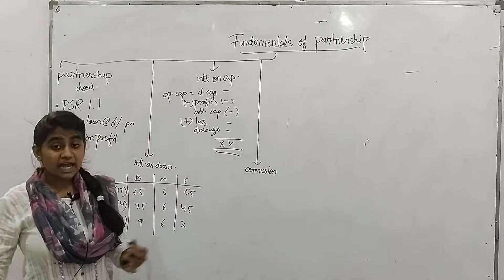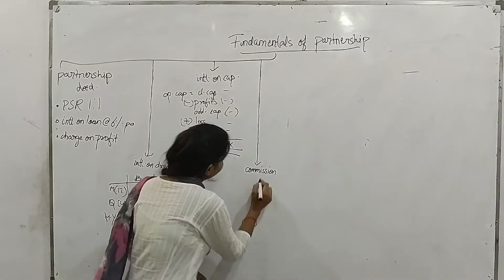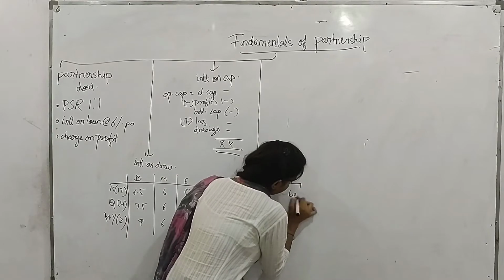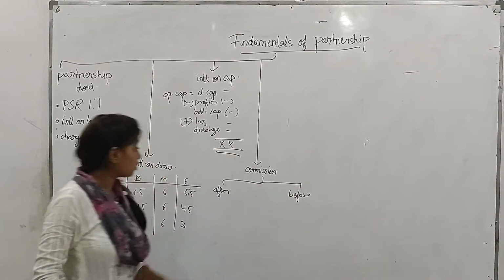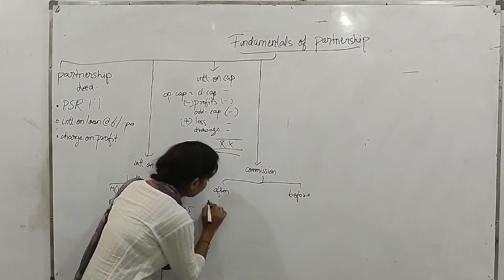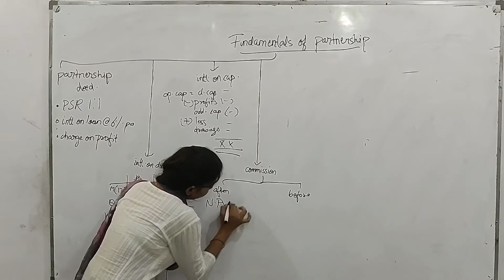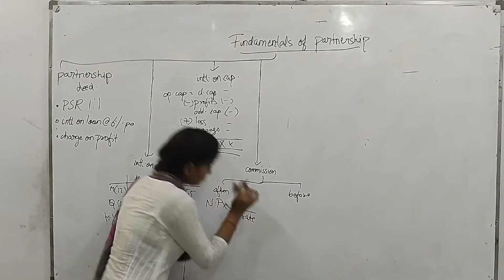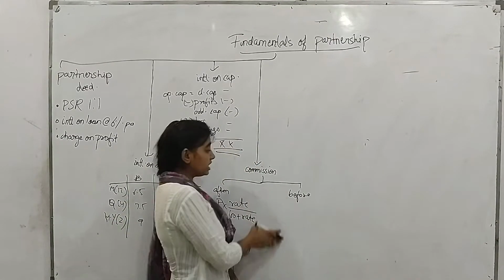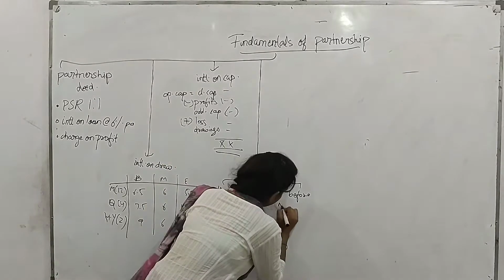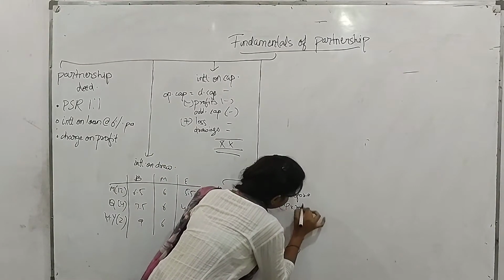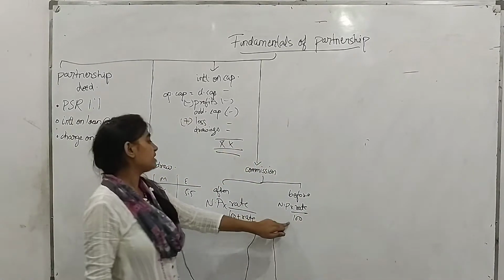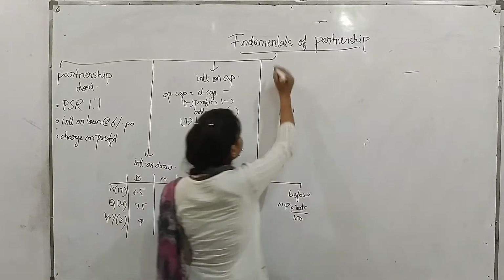Now let us have a look on commission. So there are 2 types of calculation of commission. The very first one is after and the second one is before. So formula for calculating after commission is net profit into rate upon 100 plus rate, and the formula for calculation of before commission is net profit into rate by 100. So by using these formulas we calculate the amount of commission.